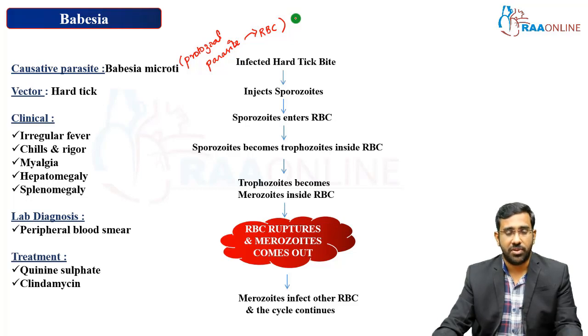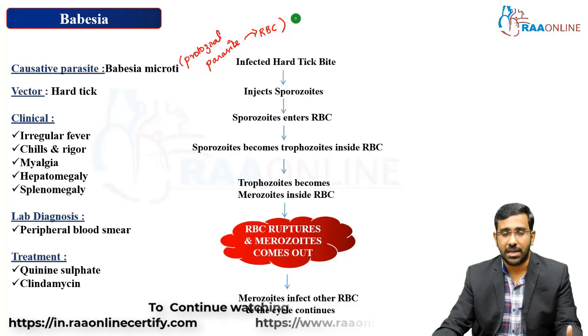There is going to be a fever, and the type of fever seen in case of Babesia is an irregular fever, associated with chills and rigor, and there is going to be severe muscle pain, which is also called myalgia. The patient can have involvement of liver and spleen, which leads to enlargement of the liver and spleen, called hepatomegaly, splenomegaly, or both combined together, which is hepatosplenomegaly.